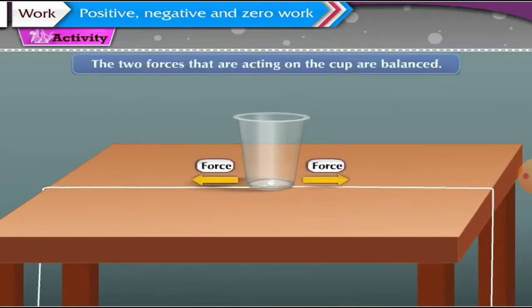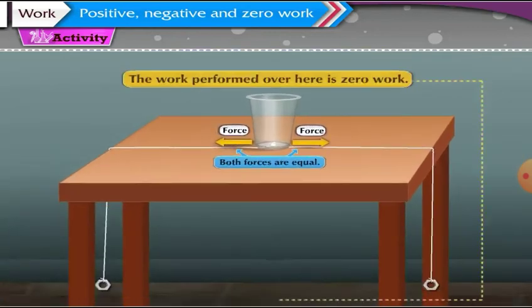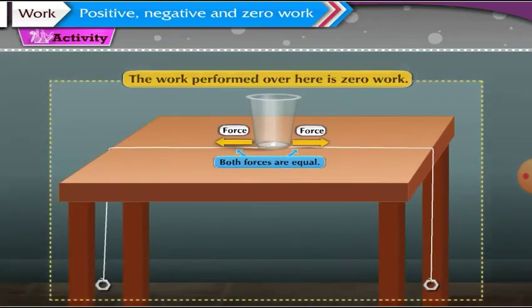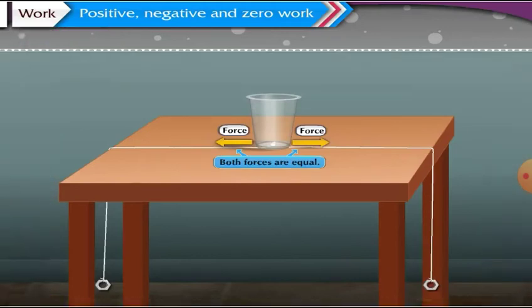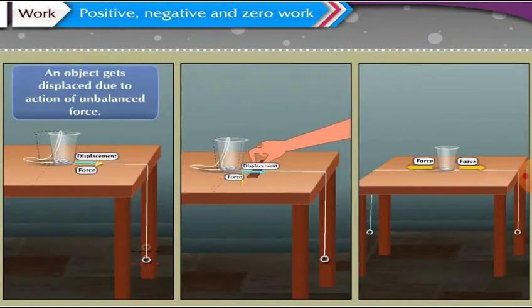The two forces that are acting on the cup are balanced. Therefore, the cup doesn't get displaced. The work done by the force in this case is zero. Thus, from this activity, we understand that an object gets displaced due to action of unbalanced force.